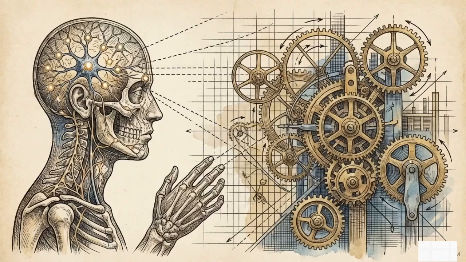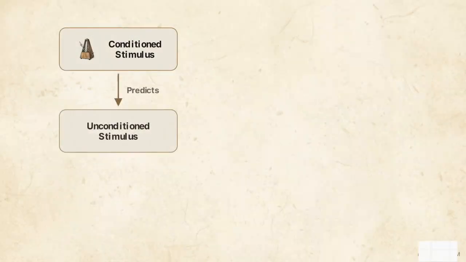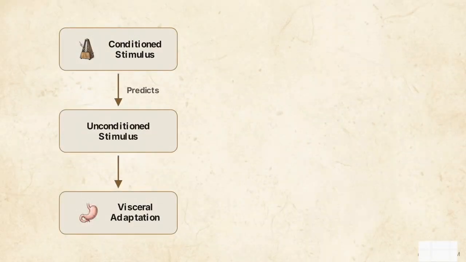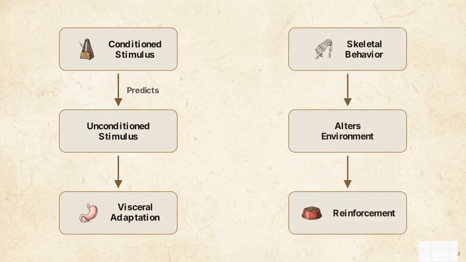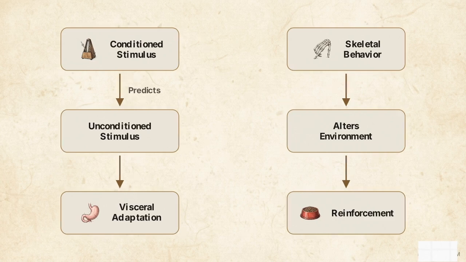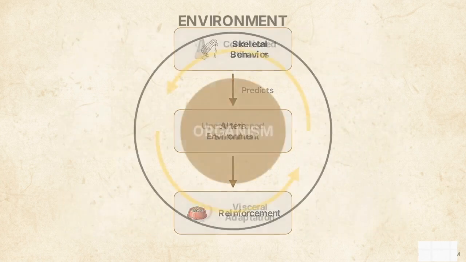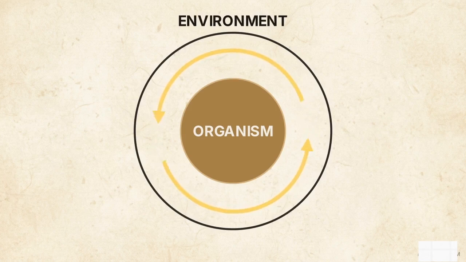An organism exists in a continuous, two-way feedback loop with its reality. On the left, the classical algorithm identifies environmental predictors to initiate visceral adaptations. On the right, the operant algorithm deploys skeletal movements to modify the environment and receive reinforcement. Together, these form a single architecture where environmental data dictates biological output.